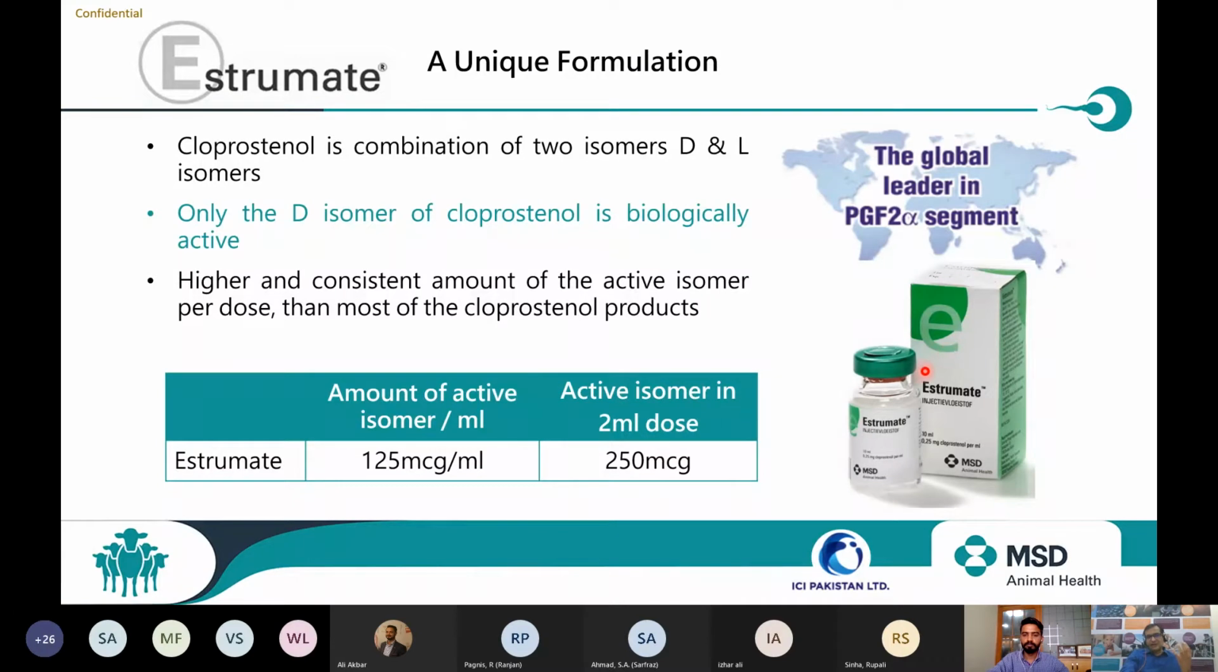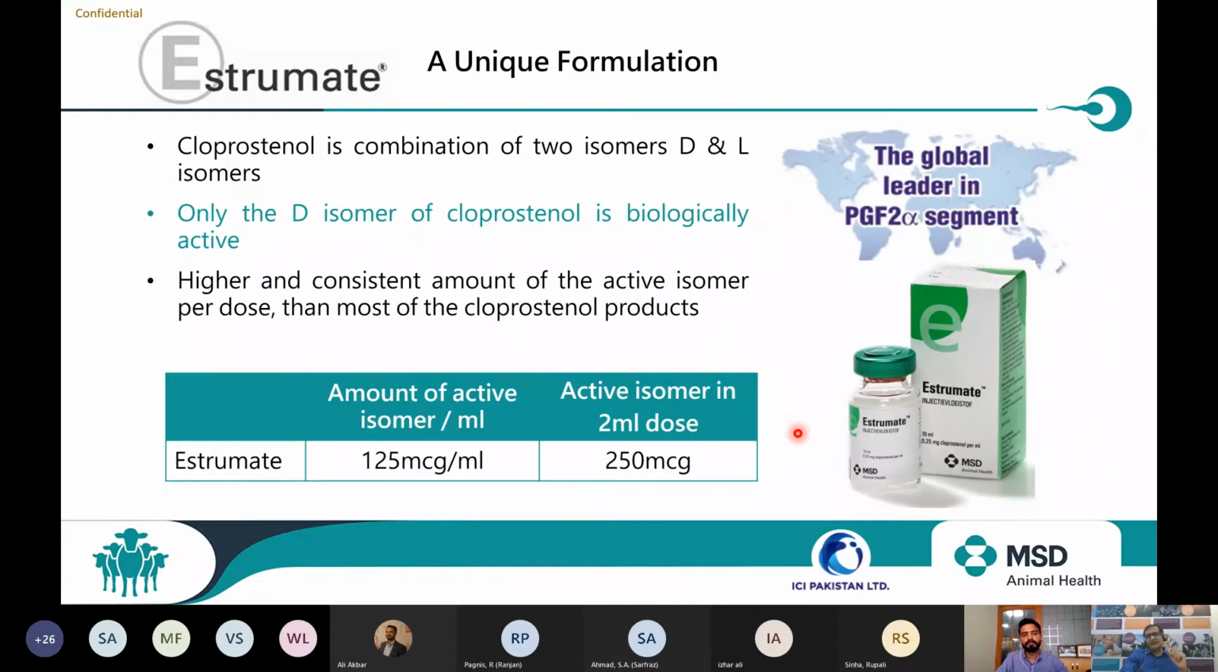Estimate assures you the highest content of active D isomer part; approximately a minimum of 125 microgram per ml D isomer is present in Estimate. So the 2 ml dose which you give, that is the 500 microgram dose, provides 250 microgram D isomer with Estimate. And that is the reason the corpus luteum degeneration is highest.